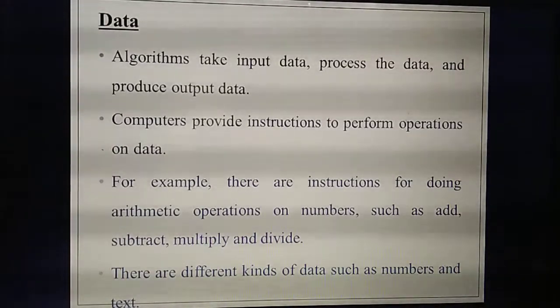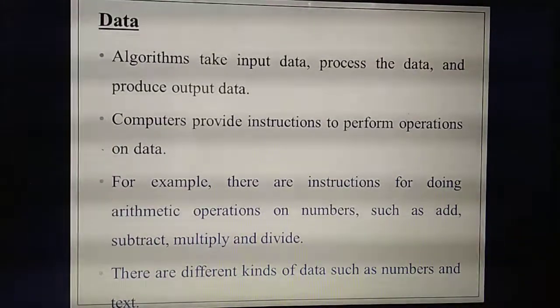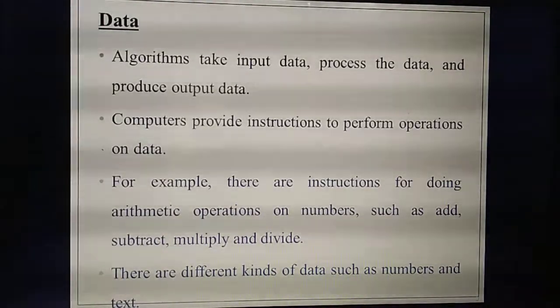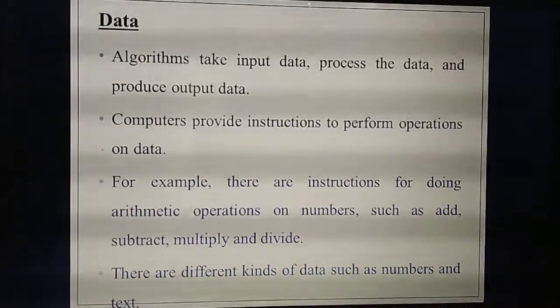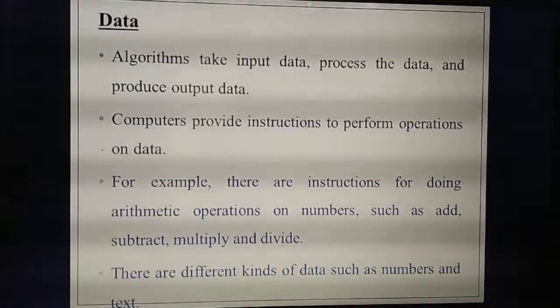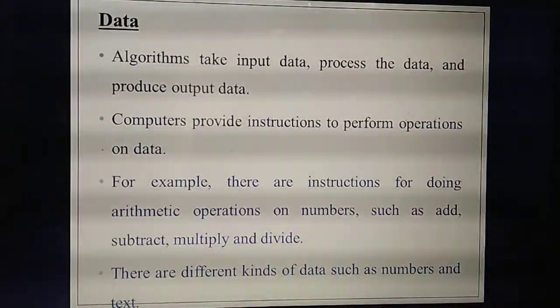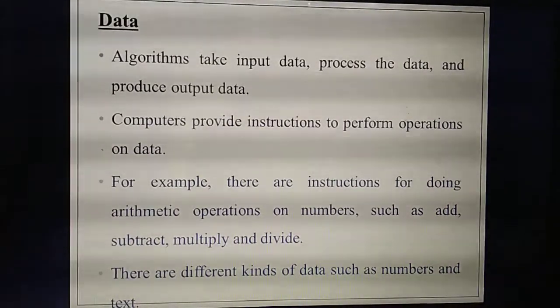Then what are the operations? 5 plus 10, that we are calling operations. Then what is the output? What is 5 plus 10? 15, that is the output you will get. Understand what we mean by data? See this example.